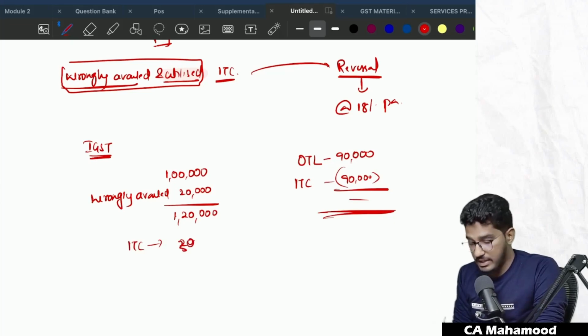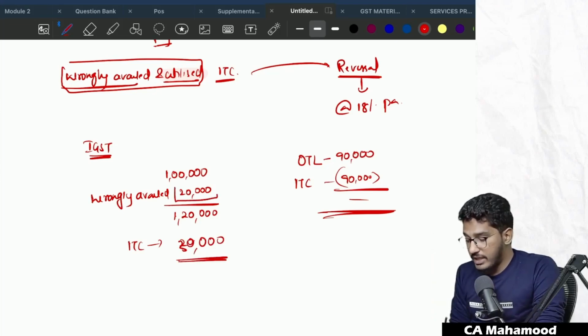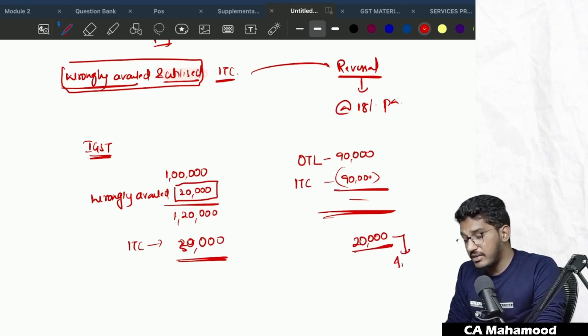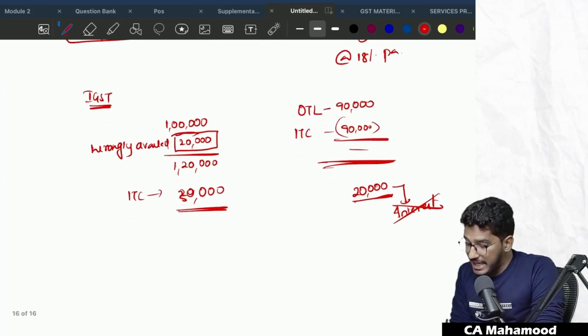Out of 1,20,000, 90,000 you have utilized. So still you have input tax credit of 30,000 rupees. Now later you realize that, okay, this 20,000 I have availed by mistake. Let me reverse it. Now if you are reversing that 20,000 rupees of credit, are you required to reverse it along with interest? The answer is no. You are not required to reverse it along with interest. Why? Because you have only availed, you did not utilize it.